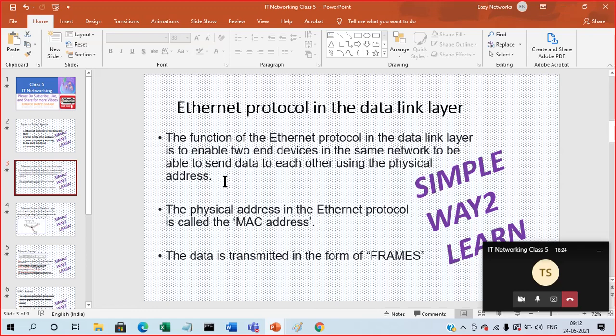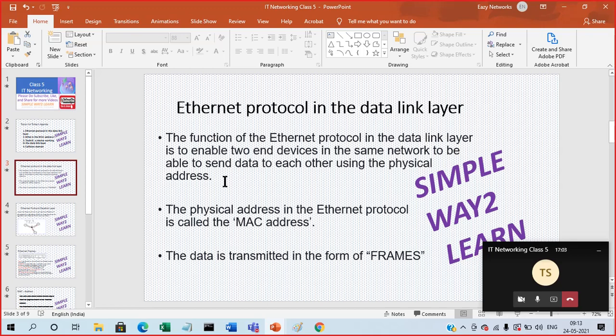It enables communication between two devices on the same network by using a reference address, a physical reference address. Based on that physical reference address, we are able to send the data. And here we emphasize the same network.